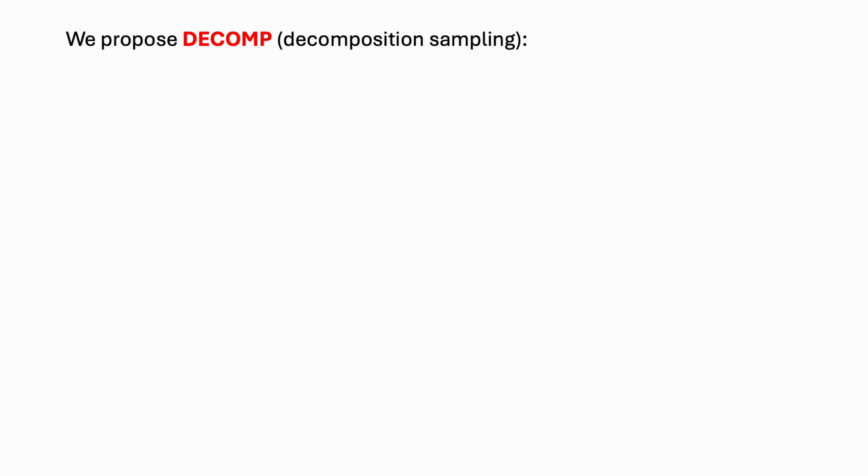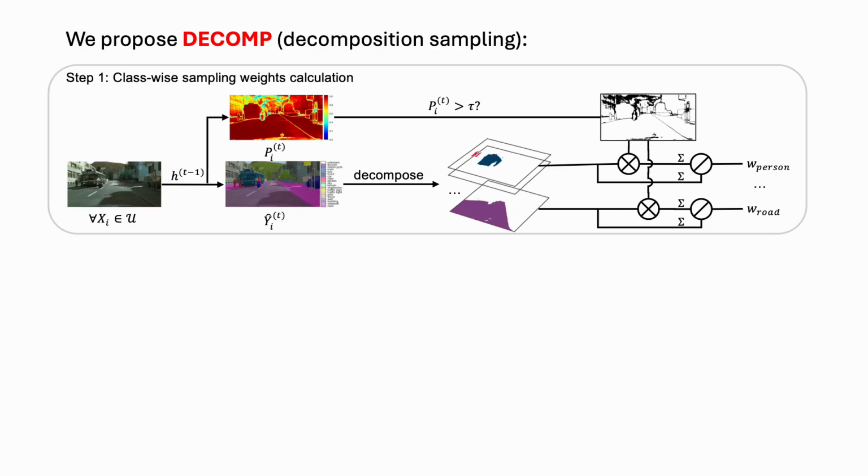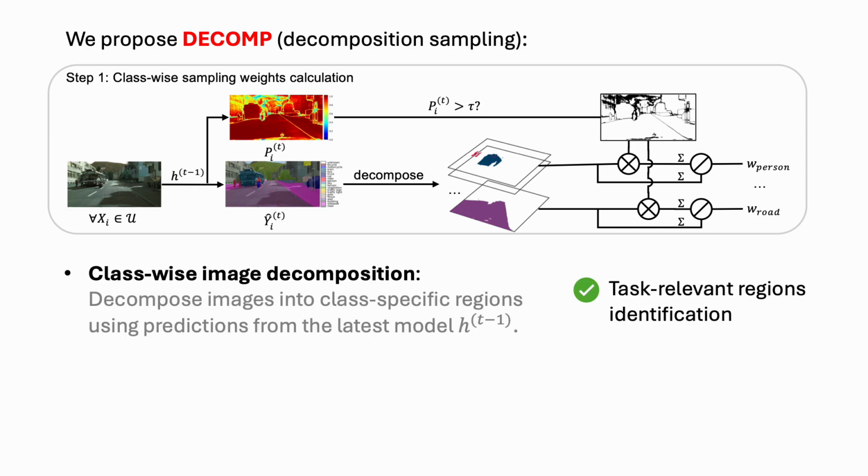In this paper, we propose decomposition sampling, a new diversity-based region selection method that addresses all previously mentioned limitations. We start by decomposing the image into class components based on the segmentation predicted by the model trained in the previous active learning cycle, t-1. This allows us to detect regions for all task-relevant classes, especially the uncertain and the minority ones.